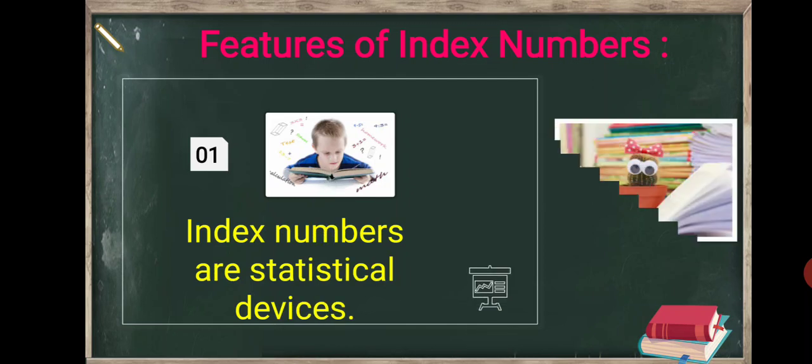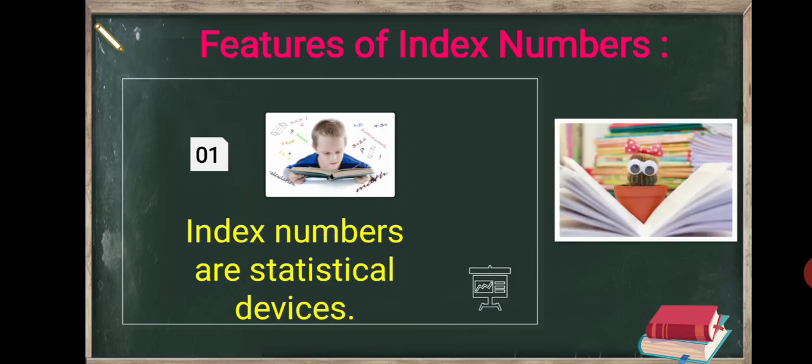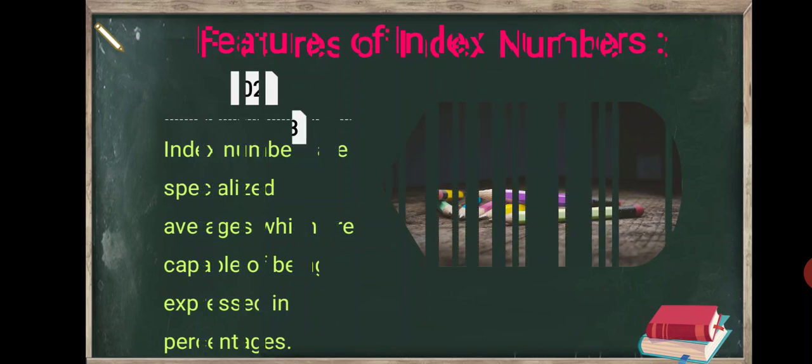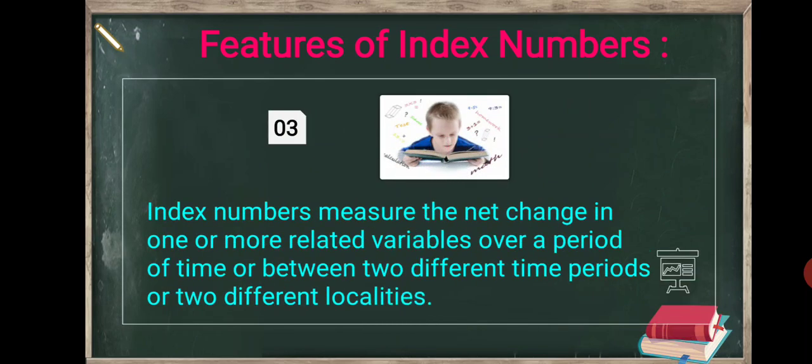Then you have to explain the features, four features. First, index numbers are statistical devices. Second, index numbers are specialized averages which are capable of being expressed in percentage. Third, index numbers measure the net change in one or more related variables over a period of time, between two different time periods, or two different localities.